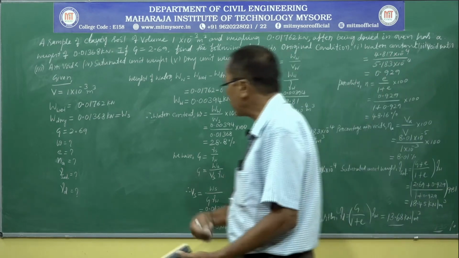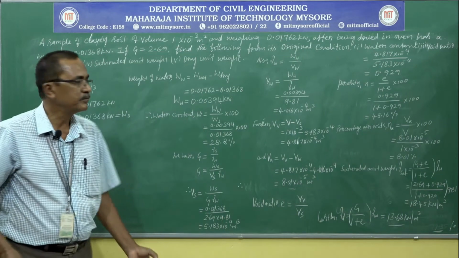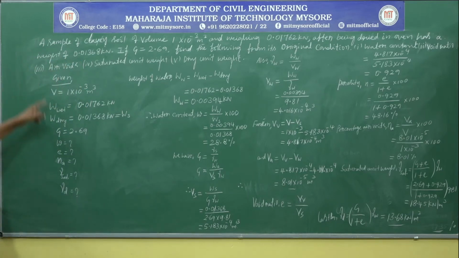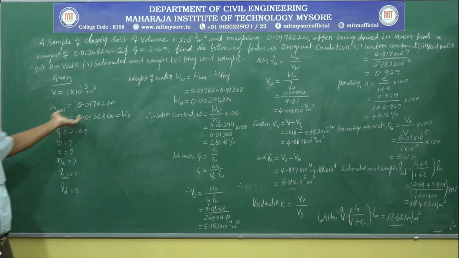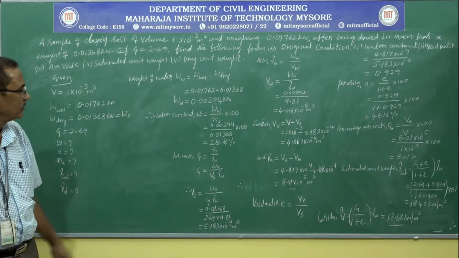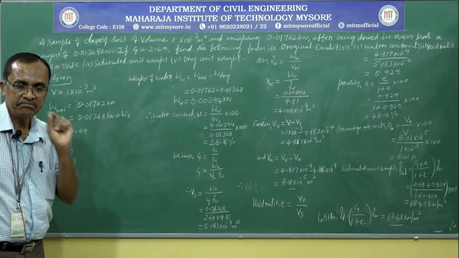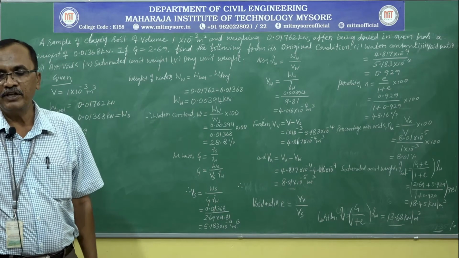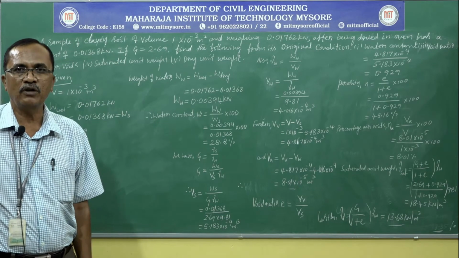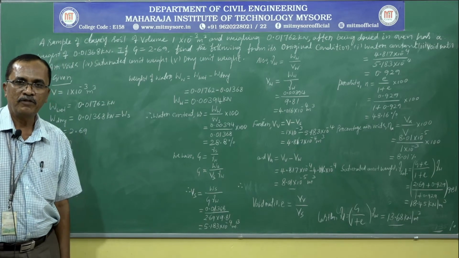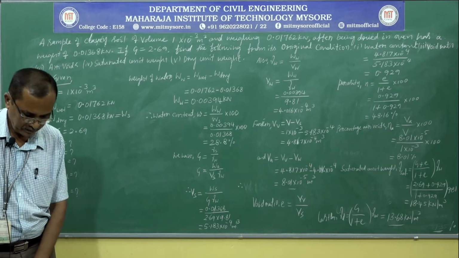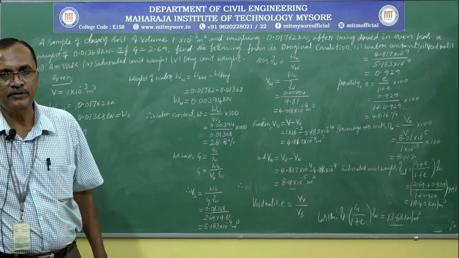So like this we can easily solve the problem. Only a minimum number of known values, wet weight, dry weight, volume and specific gravity, are needed, so we can calculate all the remaining values. To calculate all those, we need the fundamental definitions and the concept of the soil based on phase diagram and their relevant expressions.